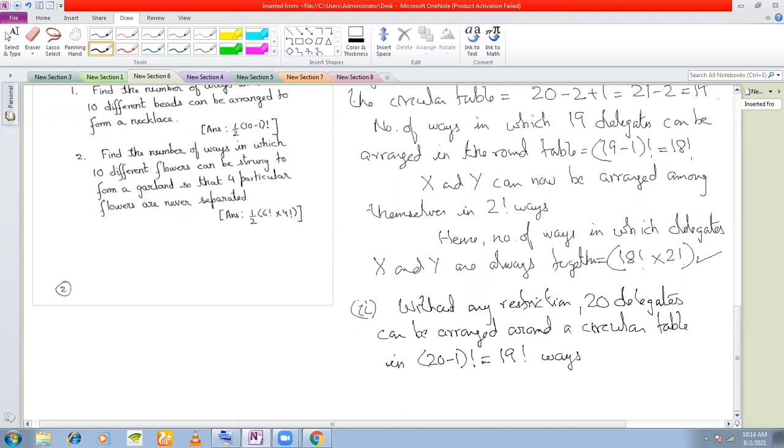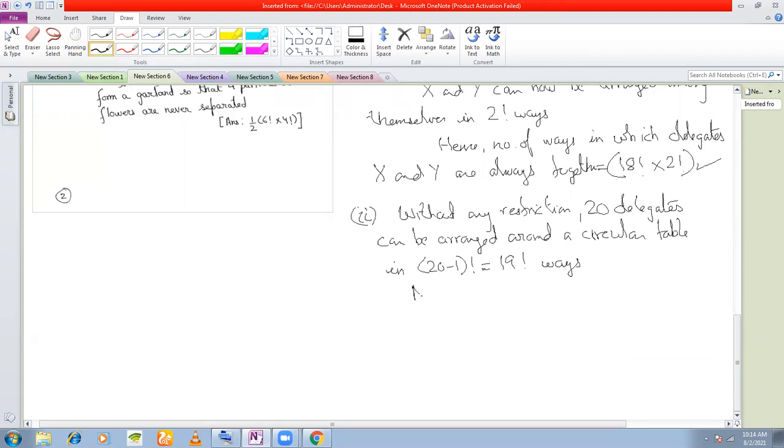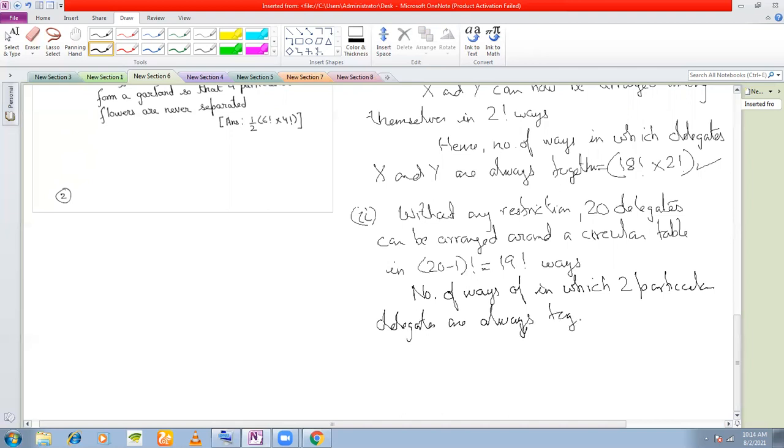Also, the number of ways in which two particular delegates are always together, we have found above to be how many? 18 factorial into 2 factorial.